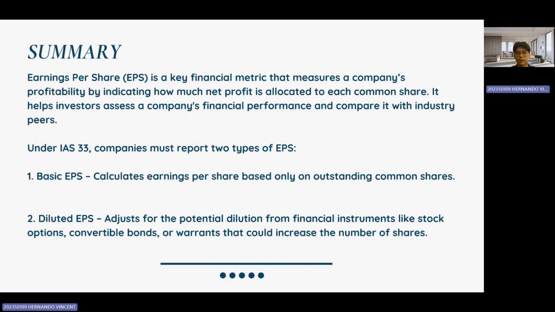First, basic EPS. This calculates earnings per share based only on outstanding common shares. And the last one, diluted EPS. This adjusts for potential dilution from financial instruments, like stock options, convertible bonds, or warrants that could increase the number of shares. Understanding EPS helps investors make informed decisions by evaluating a company's profitability and potential share value.